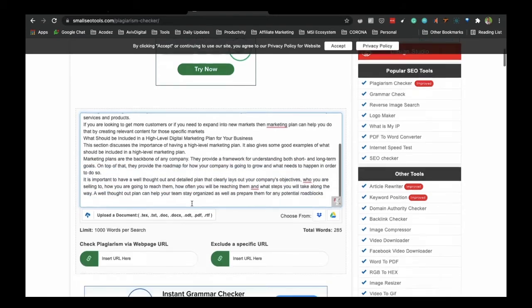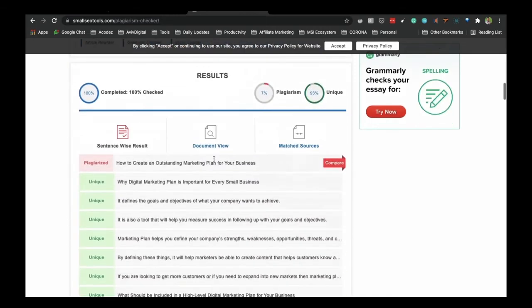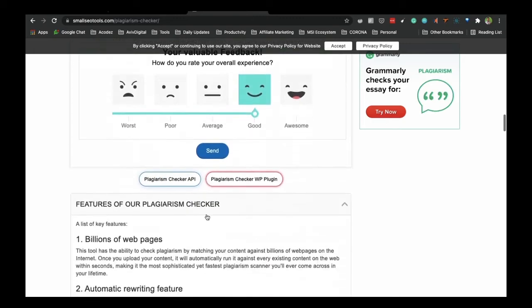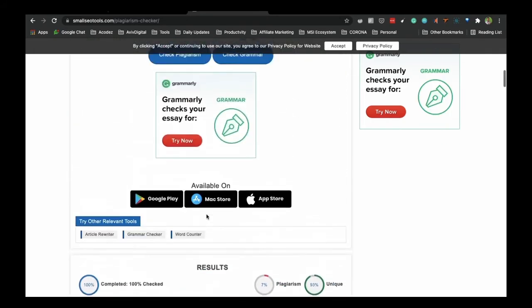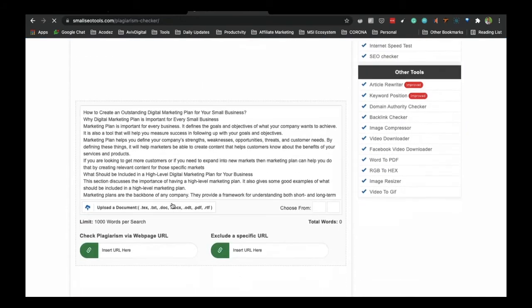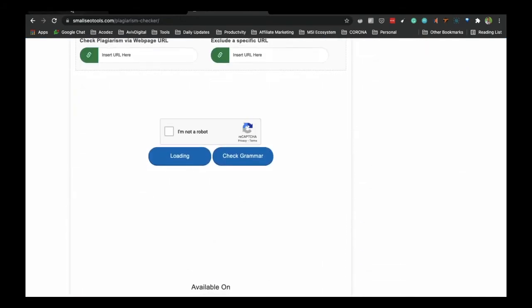Done. So now it's complete 100% unique content. So now we can check this. We can check it again, and now you got 100% plagiarism free content. So let it check. Till then I will show you another feature.